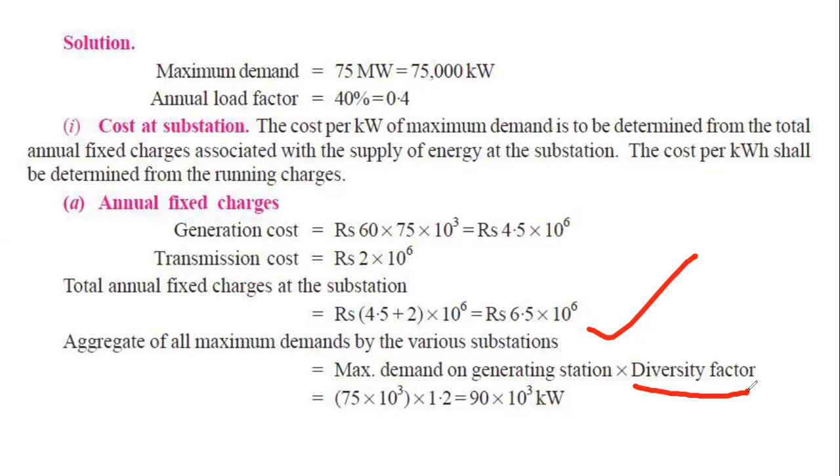So if I want to find out the maximum demand on the substation level, that will not be the same as the maximum demand of the generation level, because we all know that the diversity factor equals the sum of all maximum demands divided by the maximum demand on that generating station. The diversity factor is given here, 1.2. So we will multiply this 75 into 10 to the power 3 into 1.2. So at the substation level, the maximum demand is 90 megawatt.